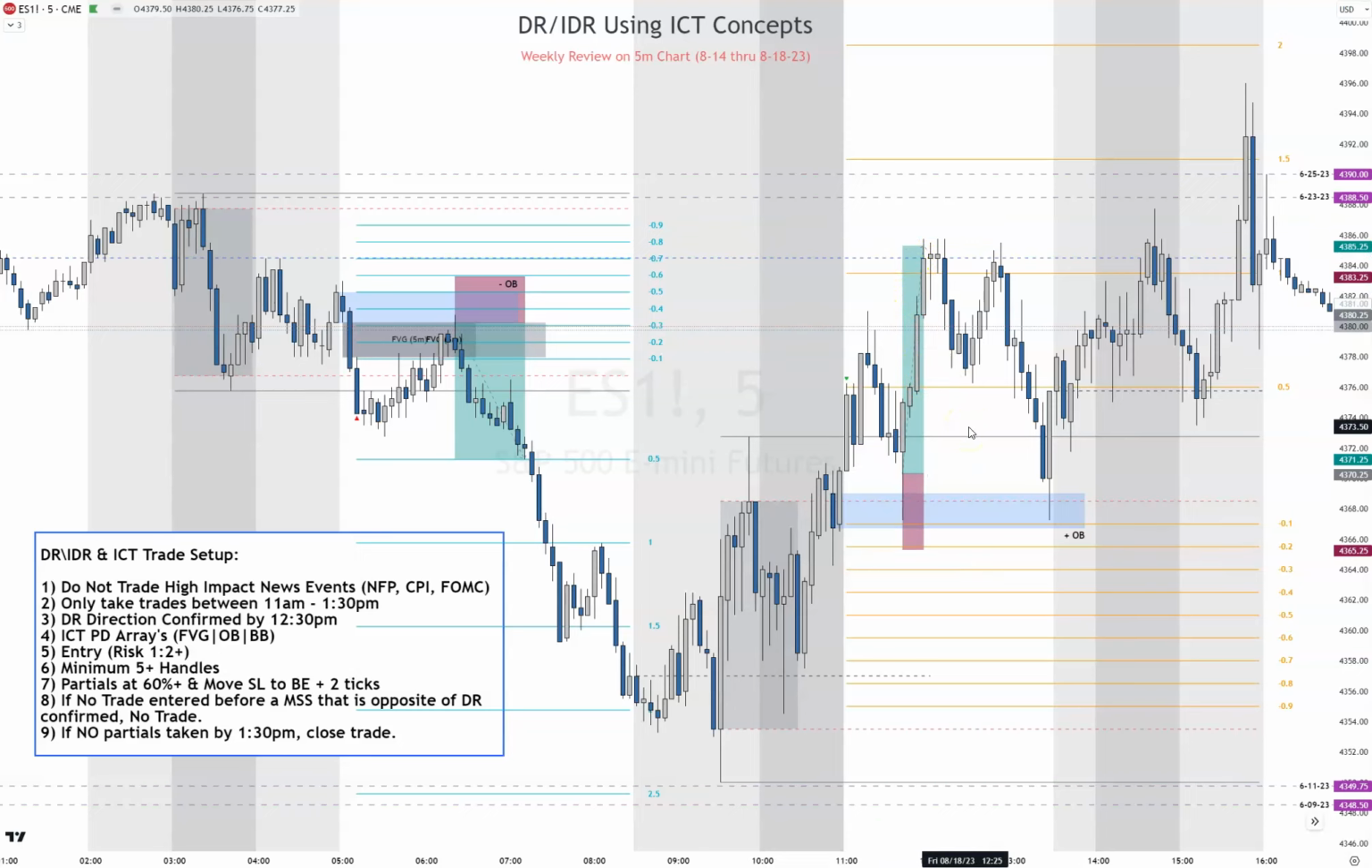That is 63 handles for the week using this concept. Between RDR and ODR, you traded these using these rules. Even taking a loss, you would have had 63 handles or points for the week.